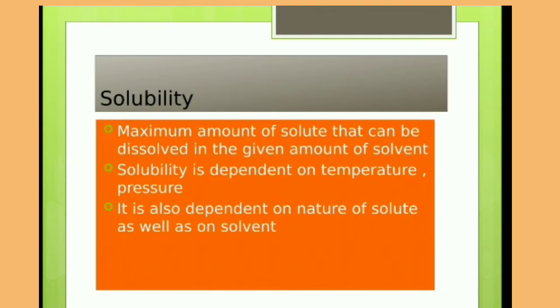We can see an example for a solid solution. We can say any amalgam. Amalgam means any metal with mercury. We can take mercury as a solvent, and any metal, for example zinc amalgam, which is solid in nature. In this case, zinc is solid and working as a solute, and mercury, which is also a solid, so the resultant phase will be solid.